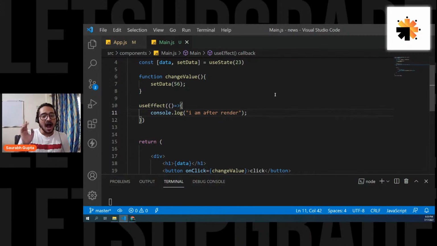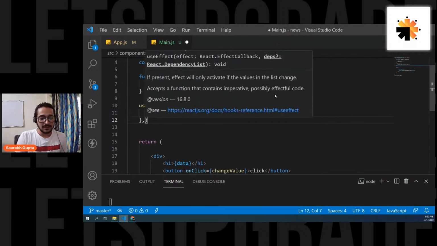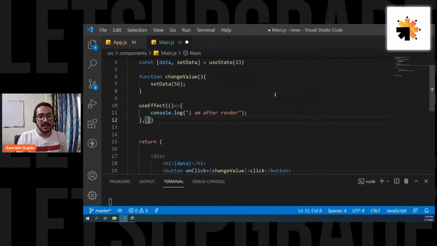Now, I can also tell useEffect when it has to get called, because by default it is getting called based on render. The useEffect function has one more parameter. In here, you can pass an array, and inside the array, you can mention all the data based on which you want to call this useEffect.